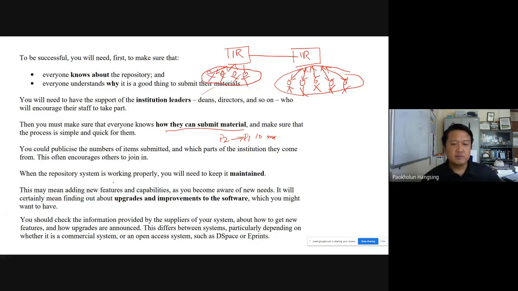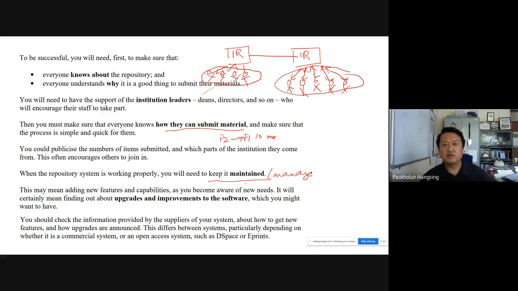Now, when the repository system is working properly, we have to maintain and manage it. Once this is done, management is very important, because here the submission of the content is dynamic, in the sense that the members will keep on submitting, and the repository will keep on growing.